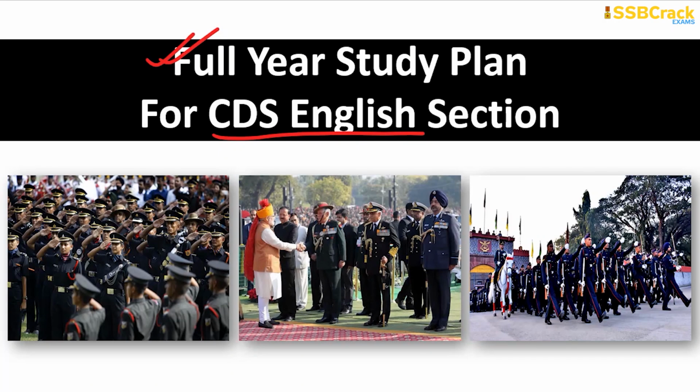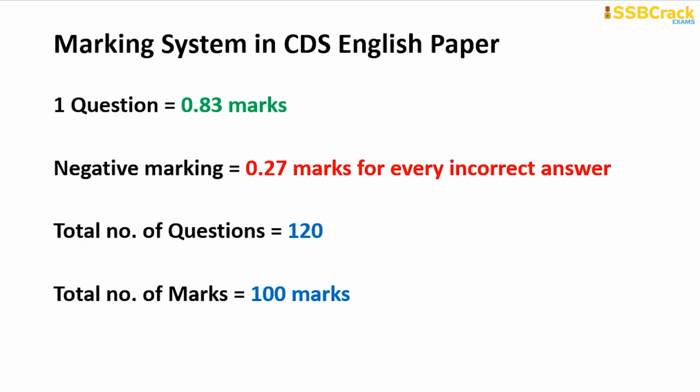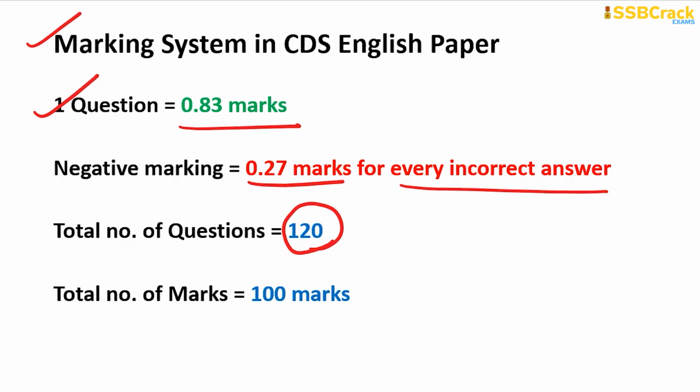So let's start with, first of all, the marking system of the CDS English paper, for you to know how much marks you need to score in order to score the very highest in the CDS English paper. For one correct answer, you'll score 0.83 marks. For every incorrect answer, you will lose 0.27 marks. The total number of questions that you'll get in the CDS English paper will be 120, carrying a total of 100 marks. So your CDS English paper will be a total of 100 marks paper.